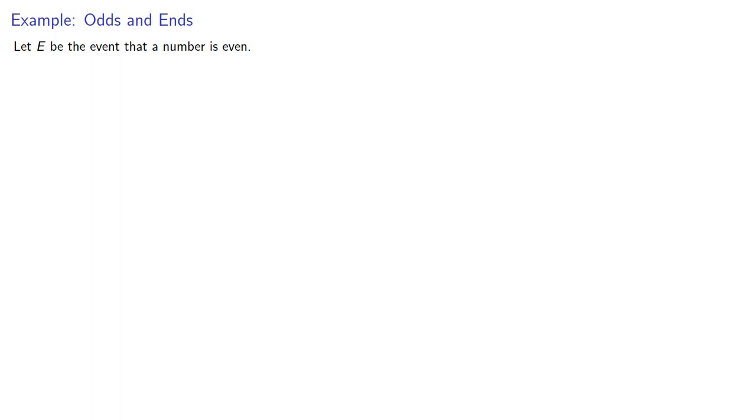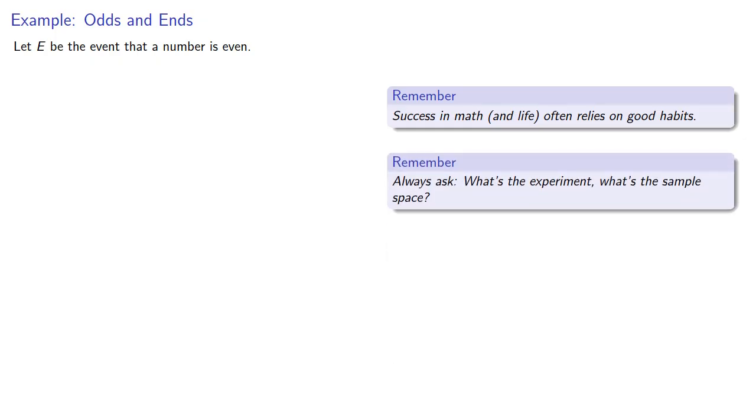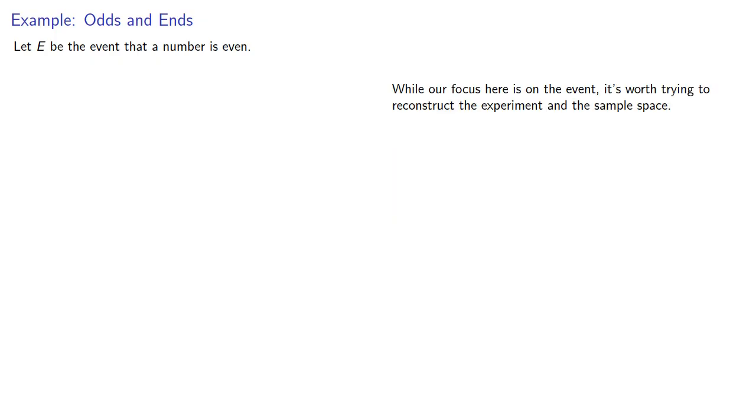Now, before we proceed, it's useful to keep in mind that success in math and life often relies on good habits. And in this case, because we're talking about probability, a good thing to get into the habit of doing is always ask, what's the experiment? What's the sample space? There are several reasons for doing this, but one of the most important ones for now is that thinking about what the experiment is and what the sample space is will help you understand what these concepts mean.